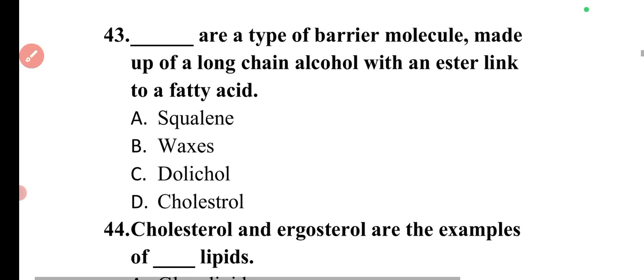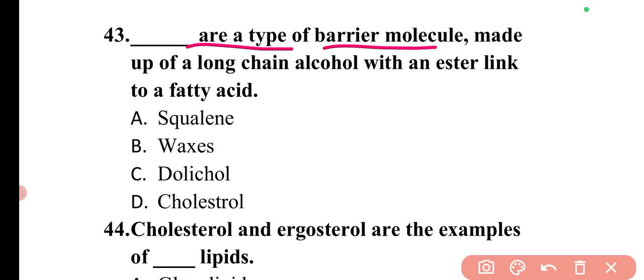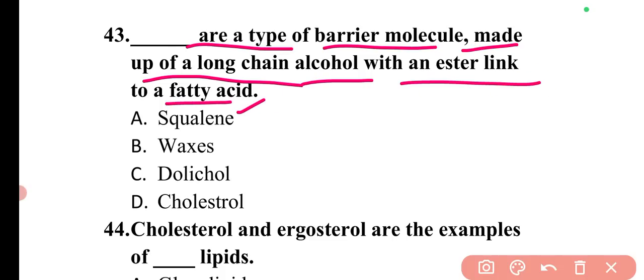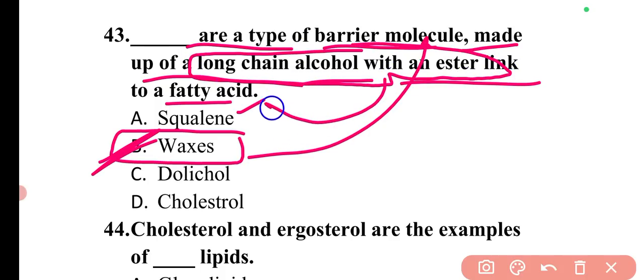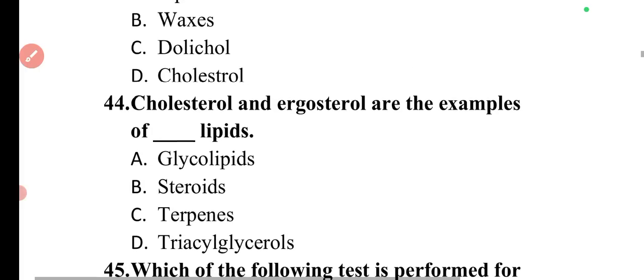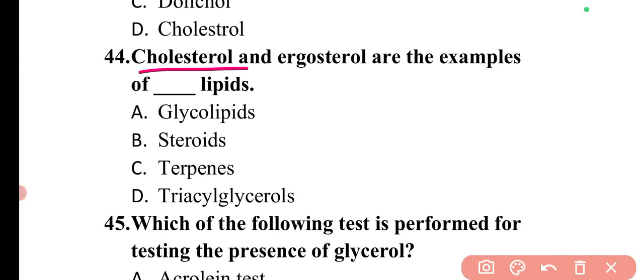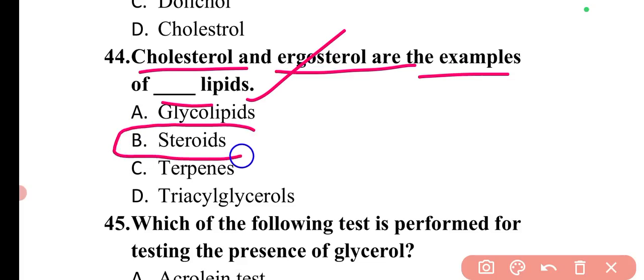Next question is, dash are a type of barrier molecule made up of long chain alcohol with an ester linked to fatty acid. So waxes are the type of barrier molecules which are made up of long chain alcohol with ester that is linked to a fatty acid. Next question is, cholesterol and ergosterol are the examples of dash lipids. Cholesterol and ergosterol are the steroid lipids. So here option B is correct.